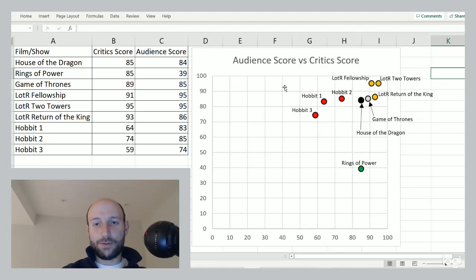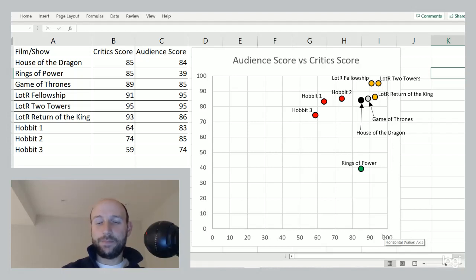So the data in front of you right now is from Rotten Tomatoes. On the vertical axis, we have the audience ranking, the score as per the audience. On the horizontal axis, we have the score as per the critics. The more a dot is to the right, the more the critics liked it. The more a dot is to the left, the more the critics did not like it. The higher a dot is, the more the audience liked it, and the lower a dot is, the less the audience liked it.